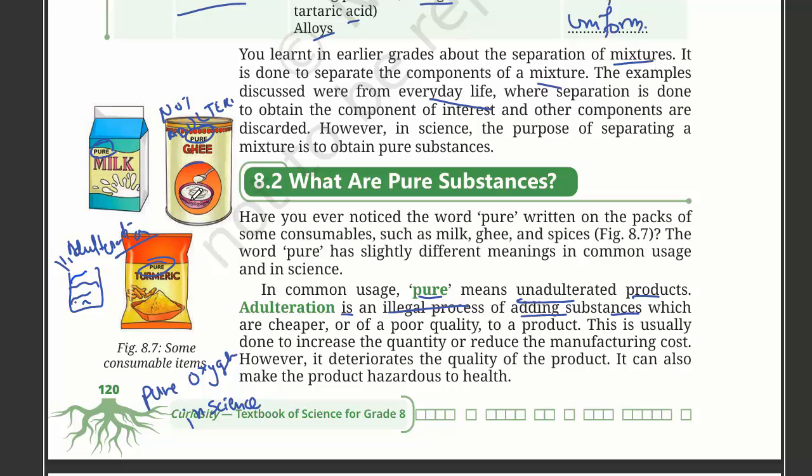It is usually done to increase the quantity of a product by a lot or to reduce the manufacturing cost. However, it deteriorates the quality of the product. It can also make the product hazardous to health.